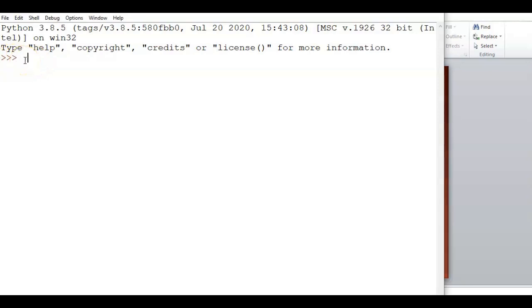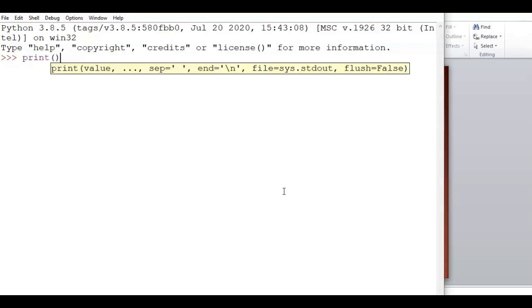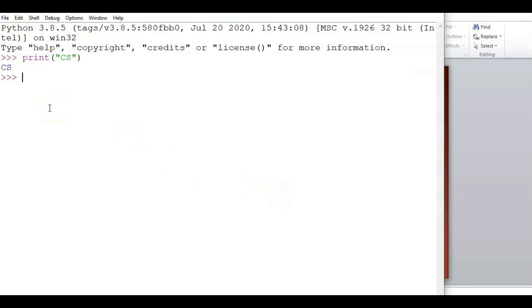Three arrows are there, and those three arrows are called the Python prompt, from where you start writing the code. This is the place called Python interactive mode. The default mode when we open the software is the Python interactive mode. It is interactive because here itself you can write anything and get the output. Suppose I write print and a string, CS. It will display CS here itself. So it is interactive, because you can interact with your system right here.